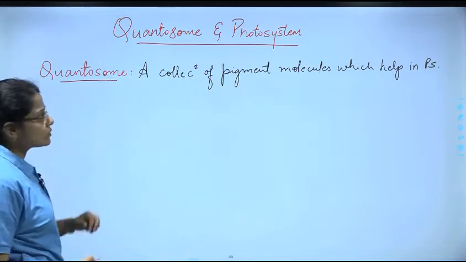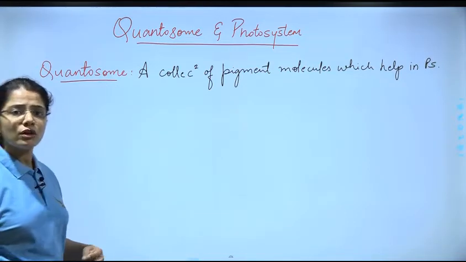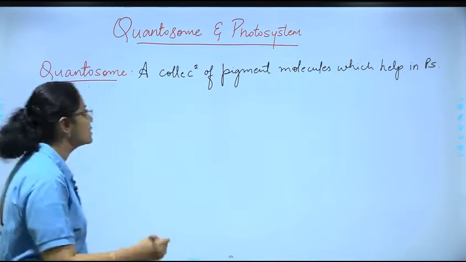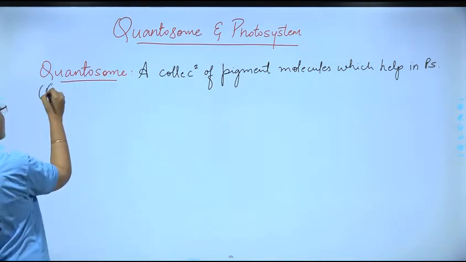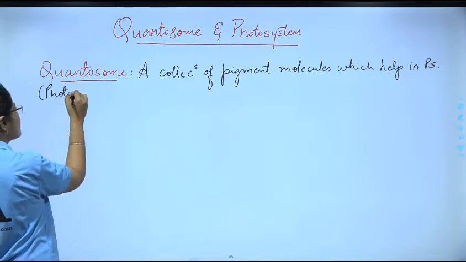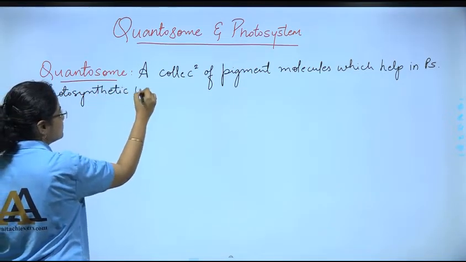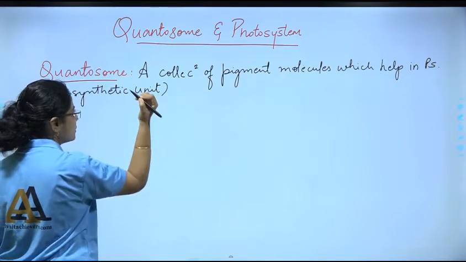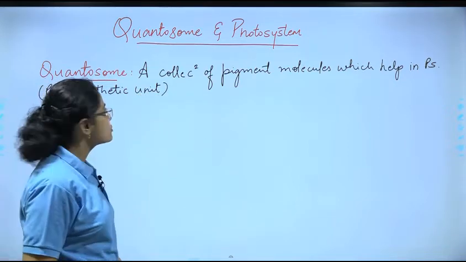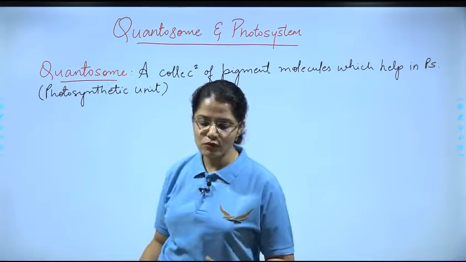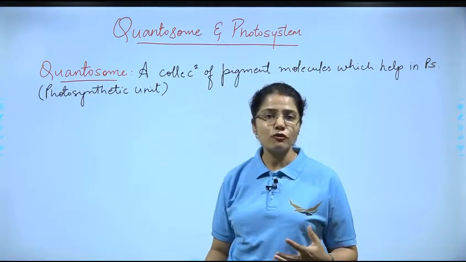So that is a quantosome. We can call quantosome a photosynthetic unit. Alright? Okay. So now once we are clear with what is a quantosome, let us move on to the photosystem.